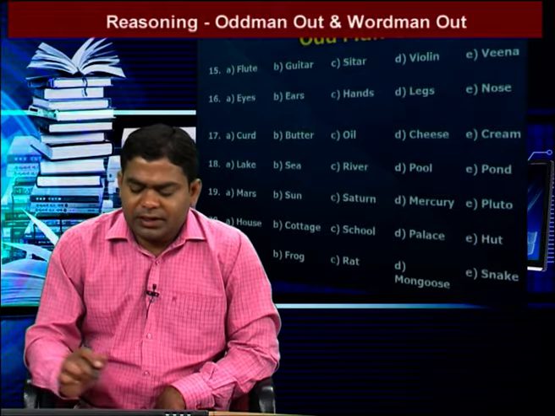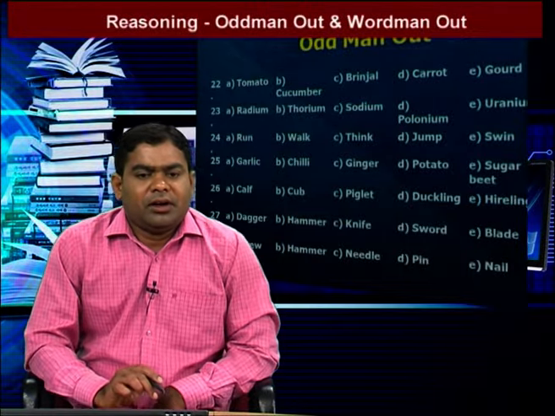That one is tortoise, frog, rat, mongoose, snake. So in the given 5 words, one is different. That one is snake, because here only the snake is the poisonous animal. Remaining all are not poisonous animals. So the answer is snake. We go to the next question.